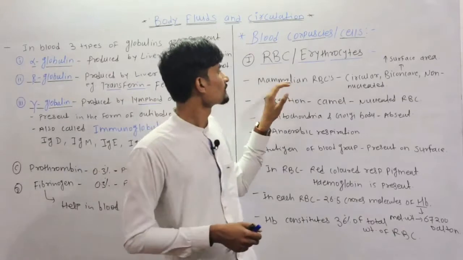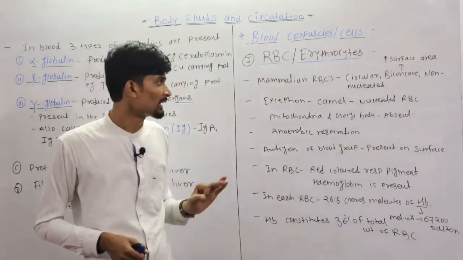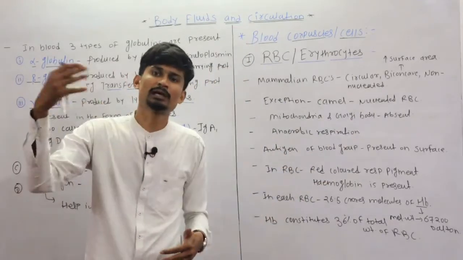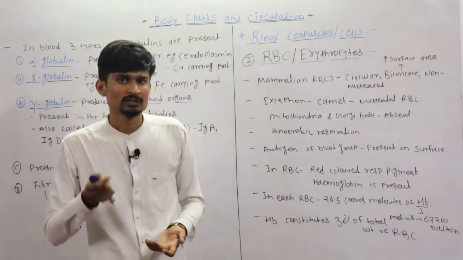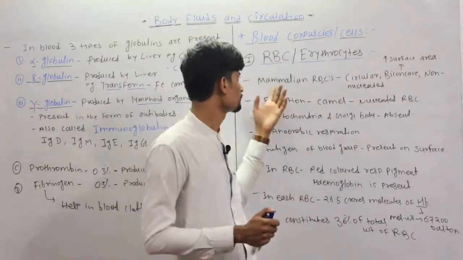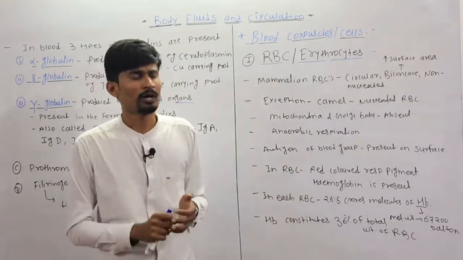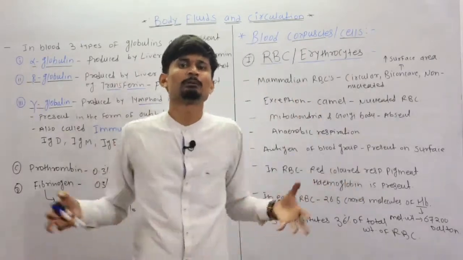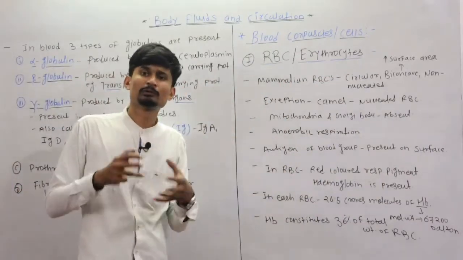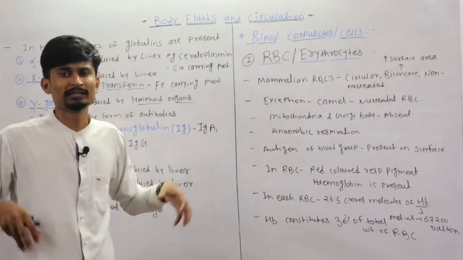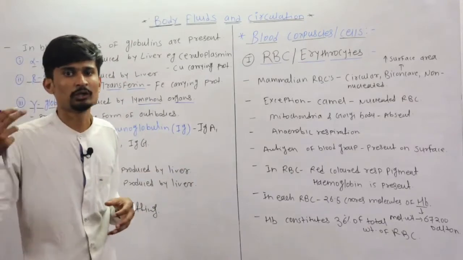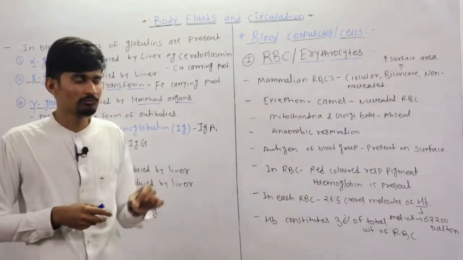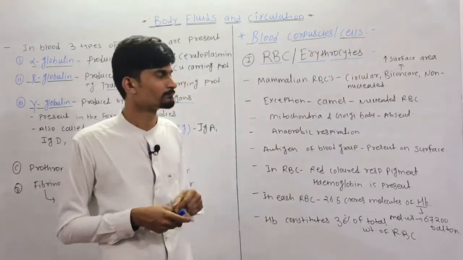But when the RBCs are immature, in that immature stage, the nucleus is present. But when the RBC gets mature, the nucleus disappears. So the mature RBC does not have the nucleus, that is the mammalian RBC. Now why is the nucleus absent? To accommodate the maximum amount of hemoglobin, because this hemoglobin carries the oxygen. So maximum space should be provided to this oxygen carrying pigment, the hemoglobin, which is present inside the RBC. So that is why the nucleus is absent.